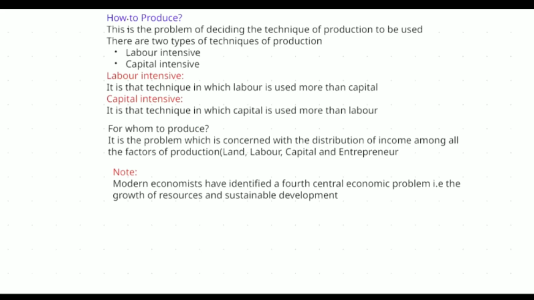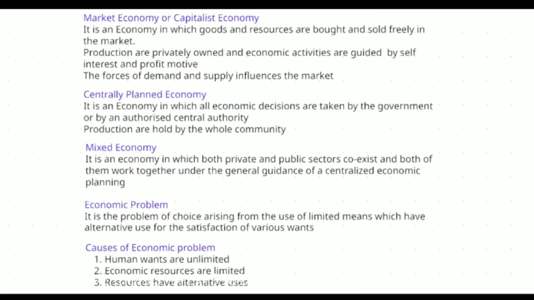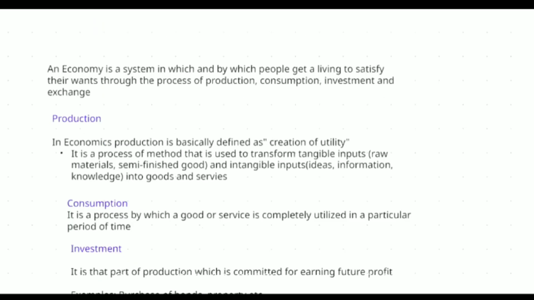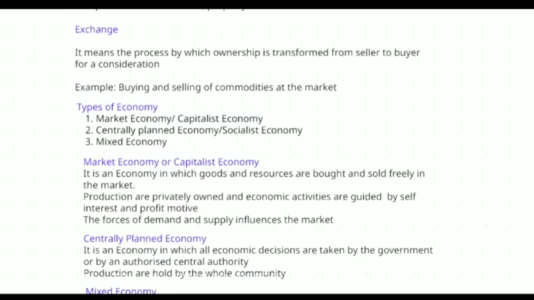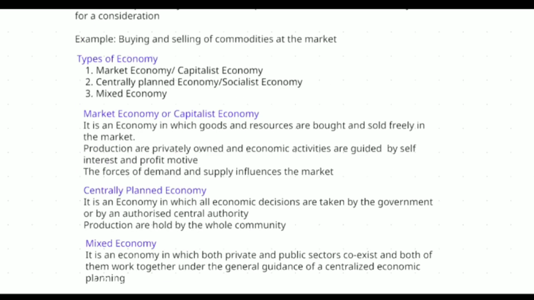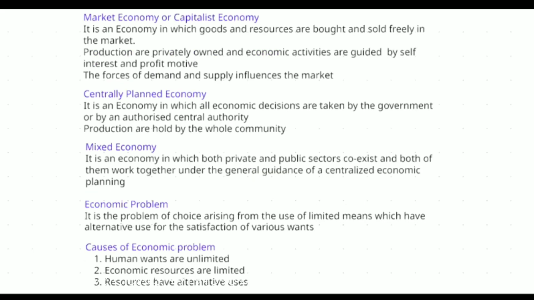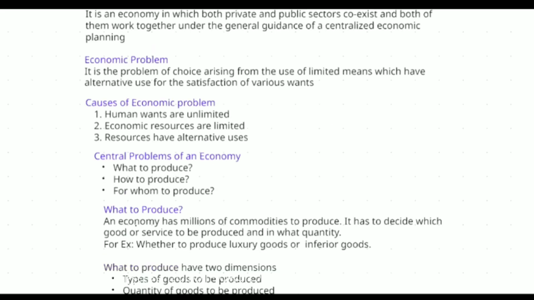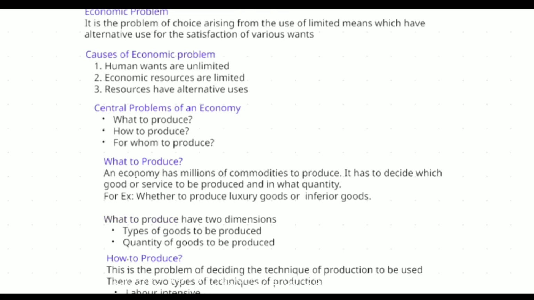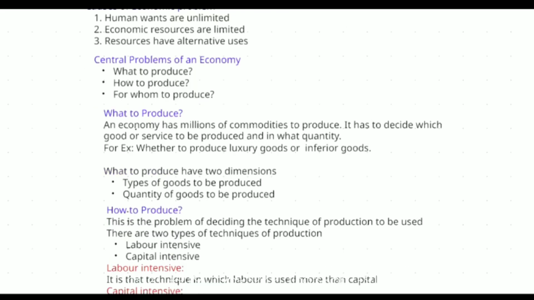That's all for this video. I'll summarize whatever we have looked into in this video. We started with what is an economy, then we discussed types of economy. What are the types of economy? Capitalist economy and market economy, centrally planned economy, and mixed economy. Then we talked about economic problem and the causes of economic problem: human wants are unlimited, economic resources are limited, resources have alternative uses. Then central problems of economy: what to produce, how to produce, and for whom to produce.